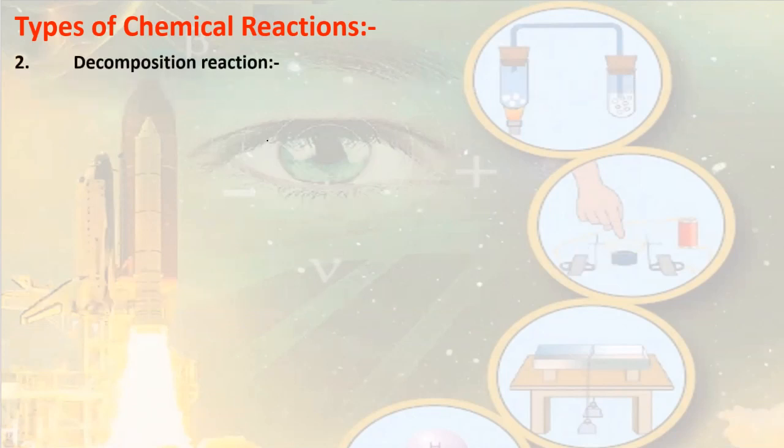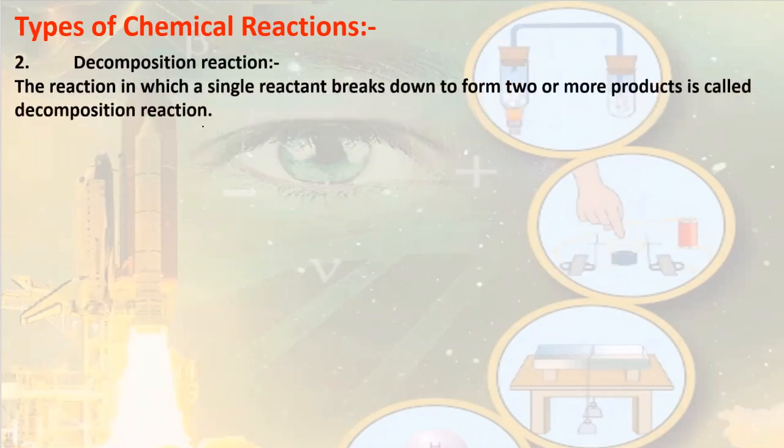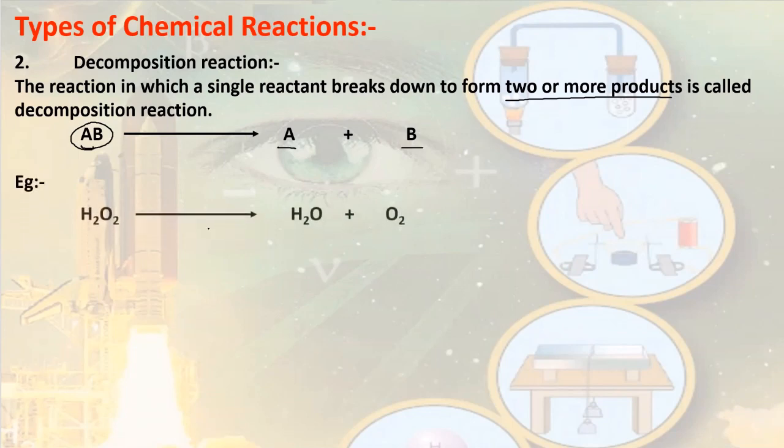Next type of reaction is decomposition reaction, where a single reactant breaks down to form two or more products. It is called decomposition reaction. In general, you can say that a compound AB breaks down into A plus B. Specifically, let's take a few examples.